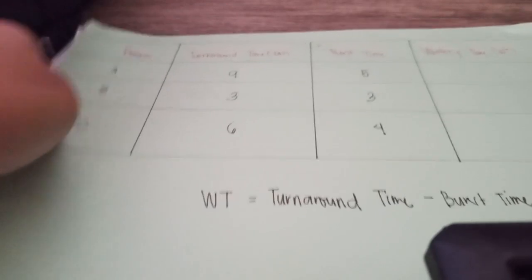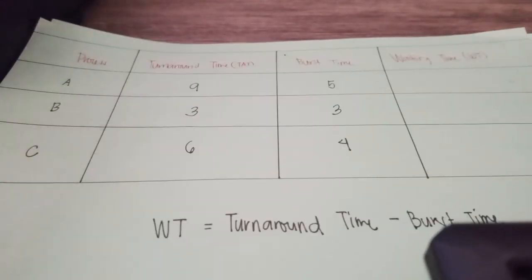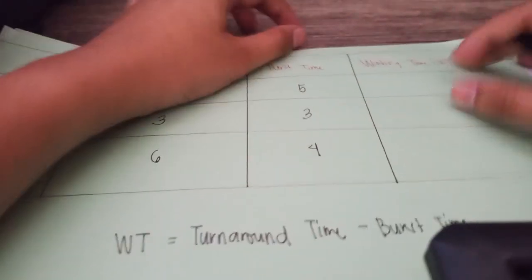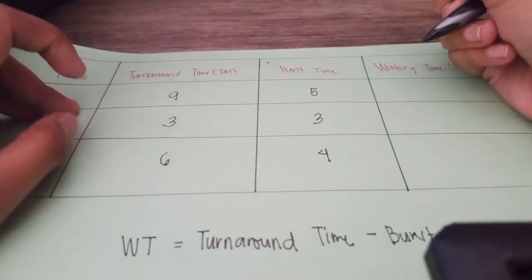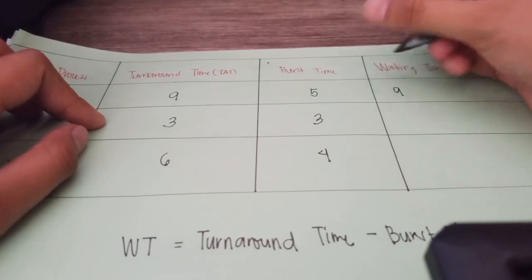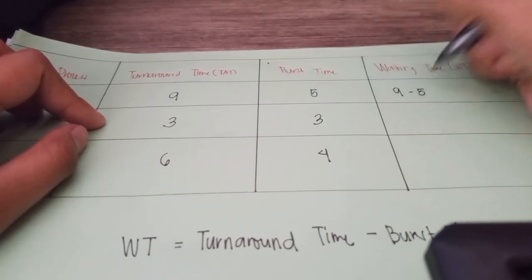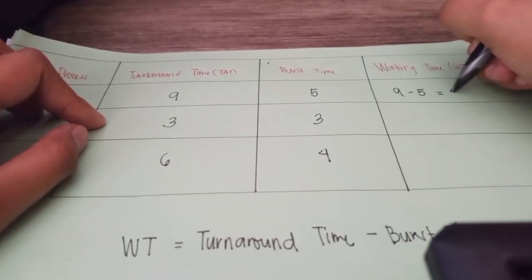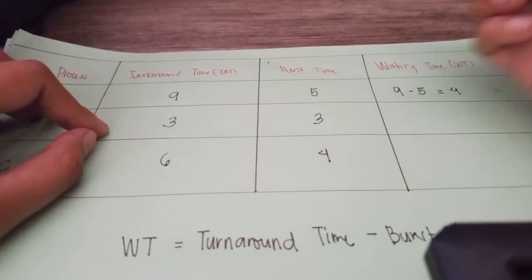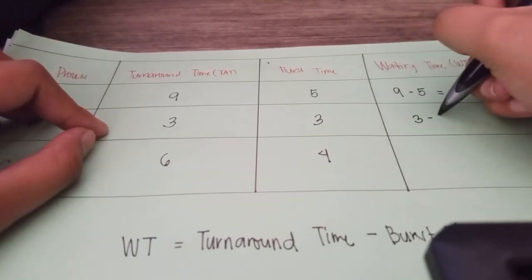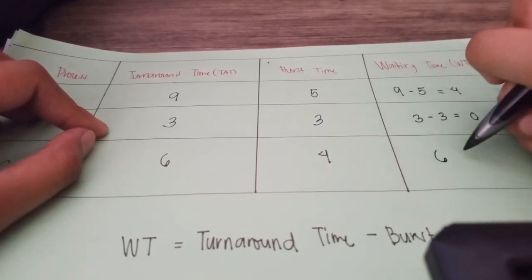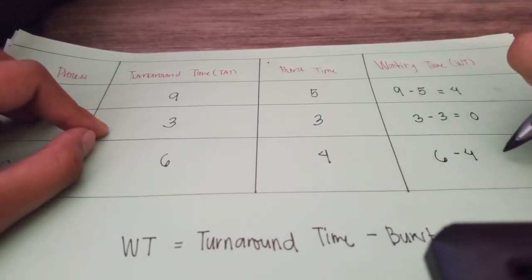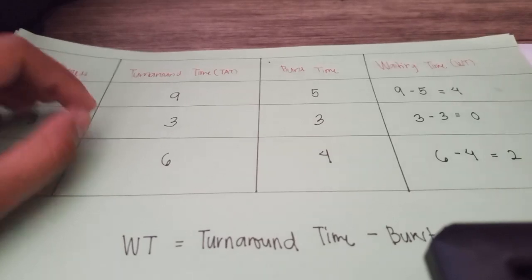So let's do the waiting time. 9 minus 5 equals 4, 3 minus 3 equals 0, and 6 minus 4 equals 2.